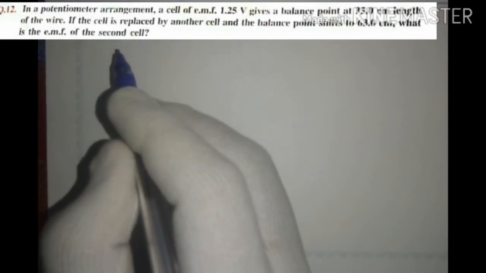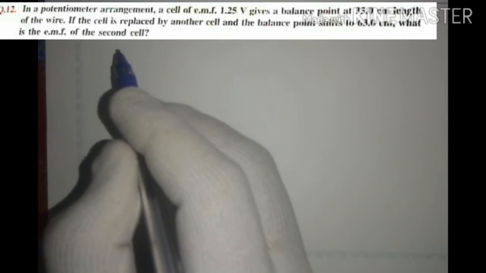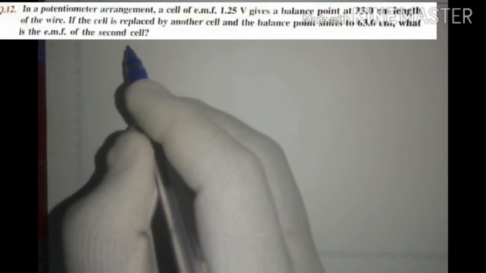Question number 12. In a potentiometer arrangement, a cell of EMF 1.25 volt gives a balance point at 35 cm length. So E1 is 1.25 volt and the balance point L1 for E1 is 35 cm length of the wire. If the cell is replaced by another cell, so E1 is replaced by E2, and the balance point shifts to 63 cm. So this is taken as L2. What is the EMF of the second cell?